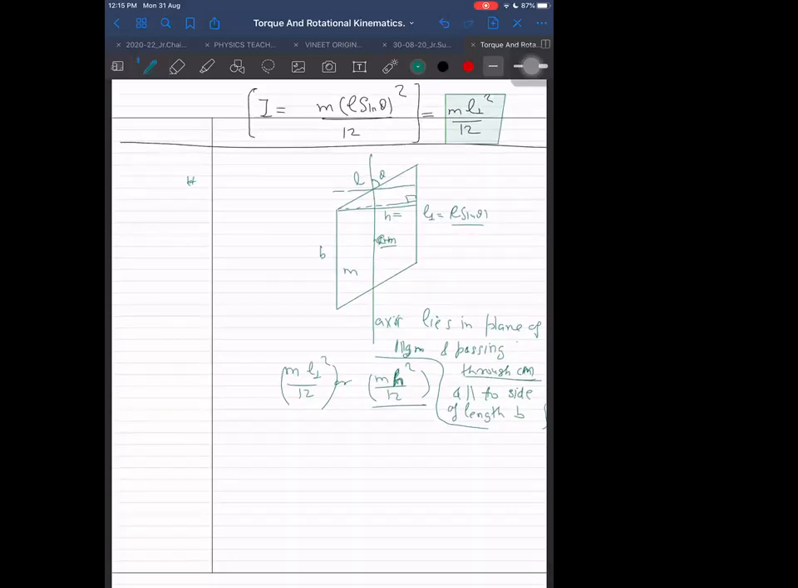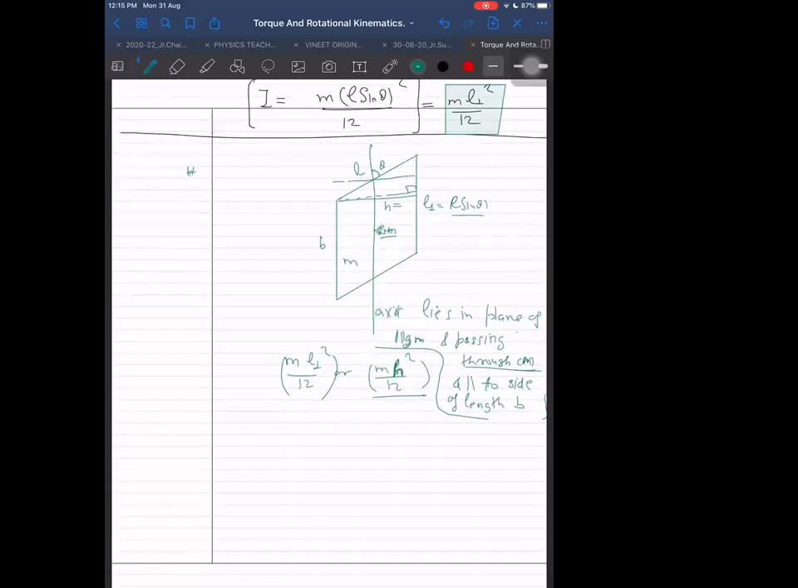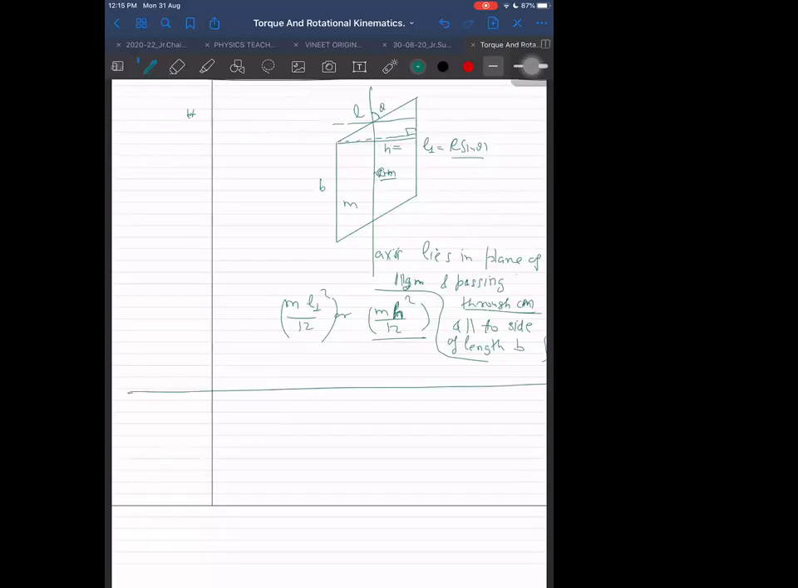Fine. Now let us come to some other case where such a simple formula will not apply. Now I'm coming to the case of a disk. If I have a disk, there are two main axes passing through the center of the disk. What are those two axes? One is perpendicular to the plane, and another is in the plane. Yes, there are two possible cases.